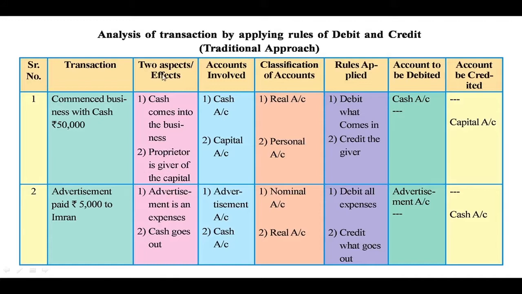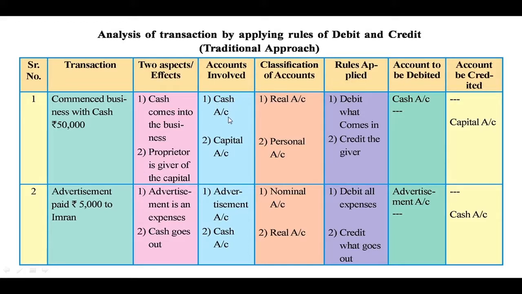So which are the two aspects of this transaction? The first aspect is cash comes into the business. As you know that every transaction has two aspects, and the second aspect of the transaction is proprietor or the owner is the giver of the capital. So the two accounts which are involved in the first transaction are the cash account and the capital account. Now after that we have to find the nature of the account involved. First one is the cash account.